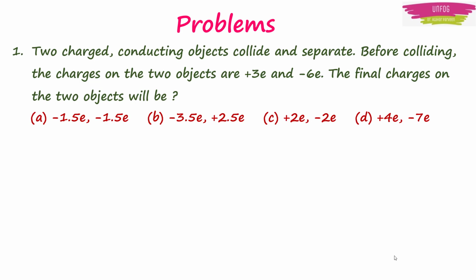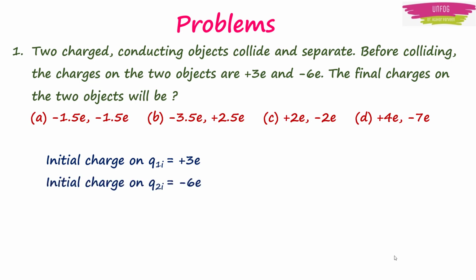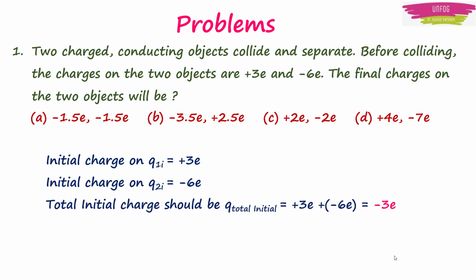Now, we can see that the value of initial charge on the first body is plus 3e and the value of initial charge on the second body is minus 6e. Then the total initial charge should be the sum of these two charges, which is equal to plus 3e plus minus 6e, which will be equal to minus 3e.